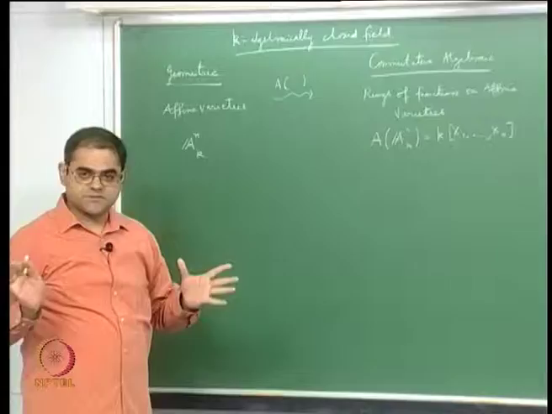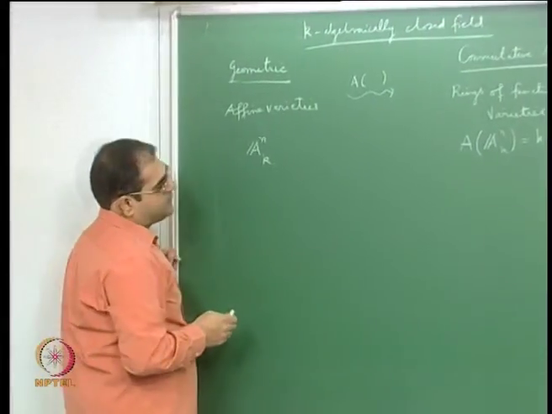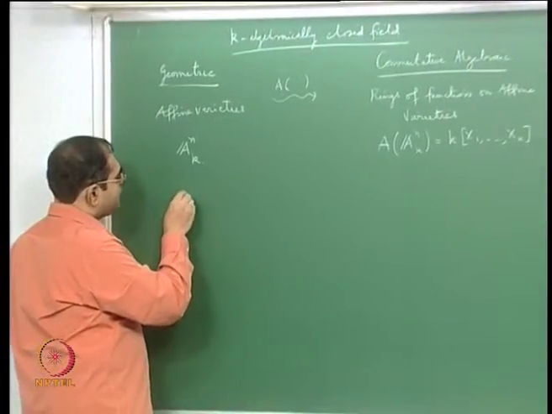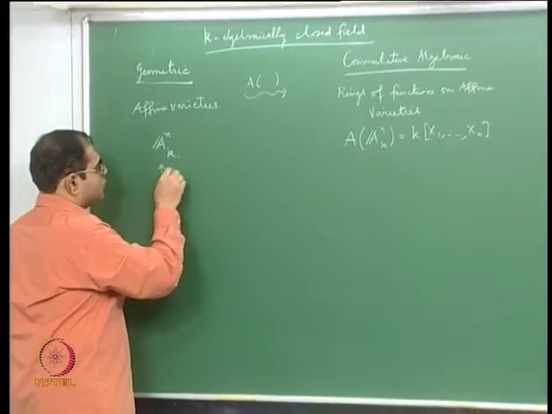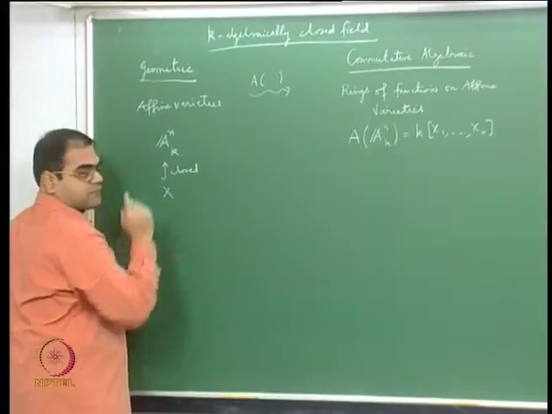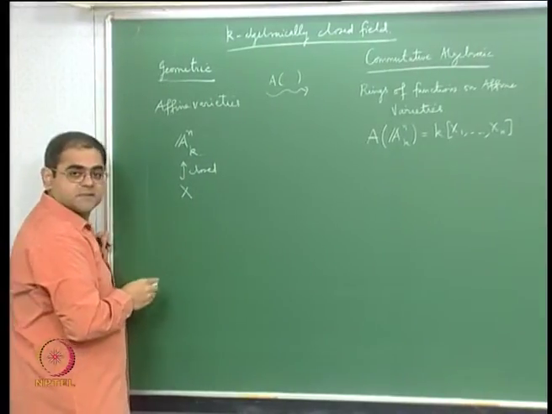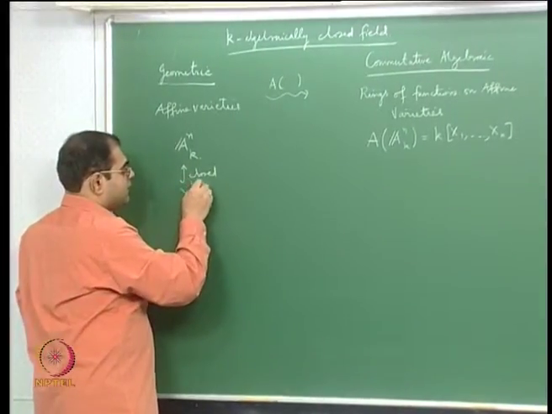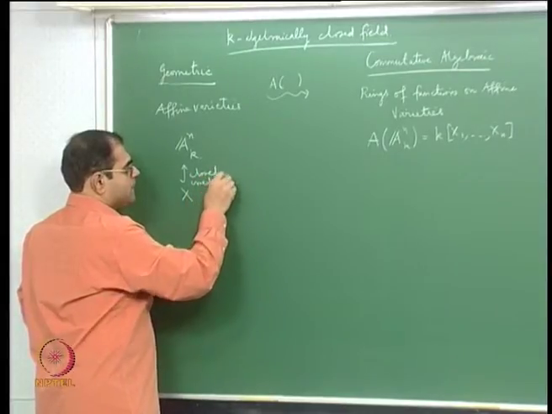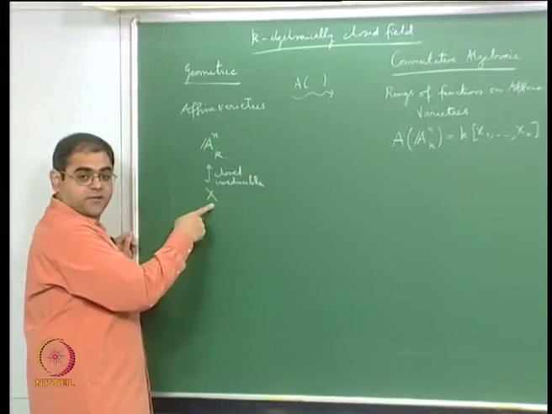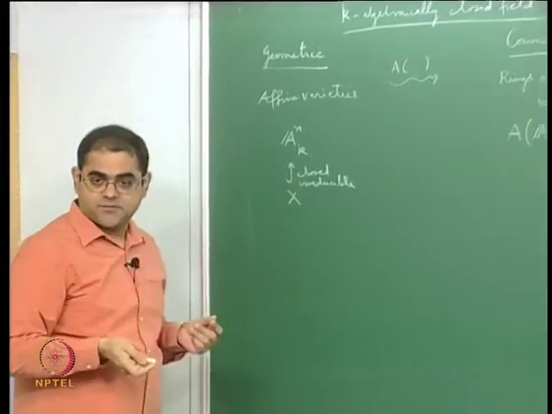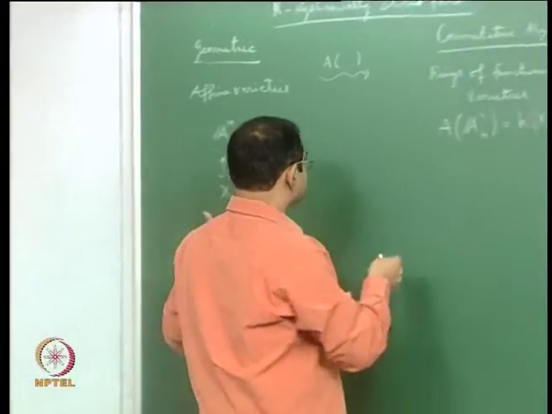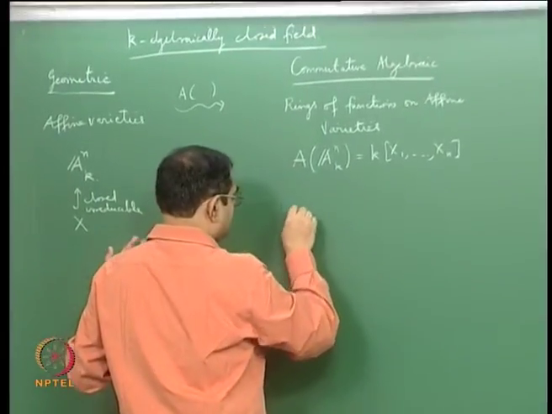The functions we are interested in are polynomial functions. More generally, if you give me a closed subset of an affine space which is also irreducible, this is what a general affine variety is. For such an irreducible closed subset X, what is the ring of functions?